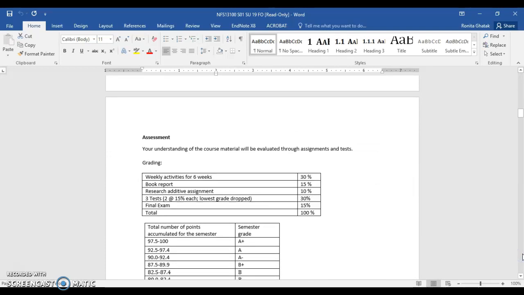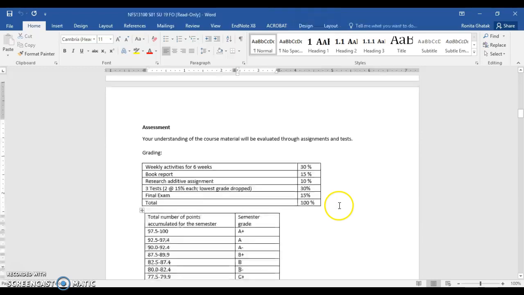These are all the outcomes, and this is the grading which I am going to use for this course. Weekly activities correspond to 30%, book report 15%, research additive 10%, and 3 tests. I will take only 2 tests at 15%. The lowest test score will be dropped, and your final exam is 15%. So in total it is 100%.